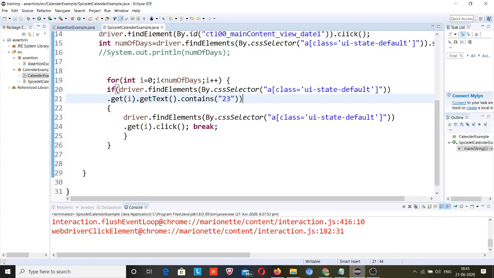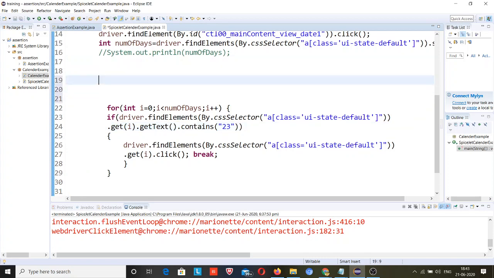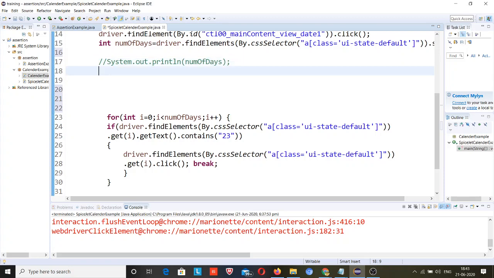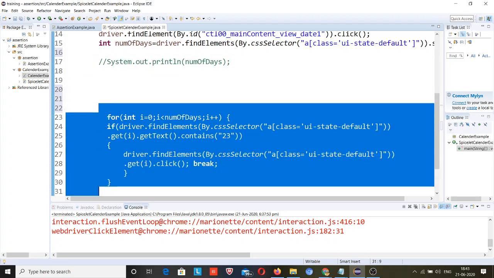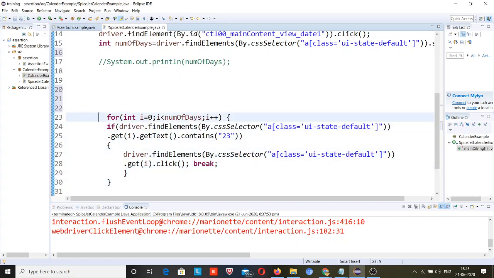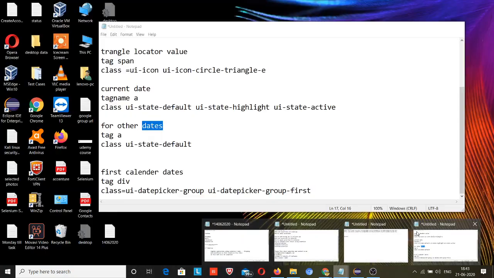Now I will, so this code should come first. So this code is for clicking on the date of 23rd, but not for the August. So for August I will write code above this. So let me check. I have the locator value. First I will get the text of the month.